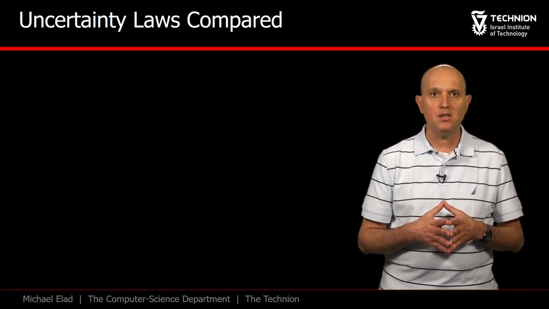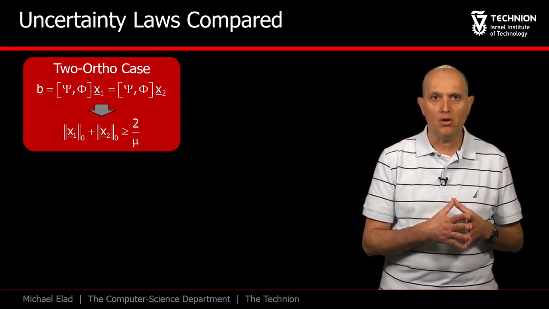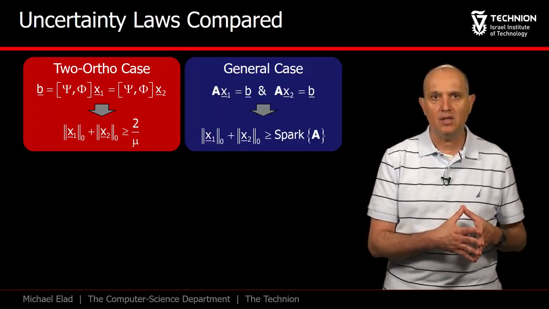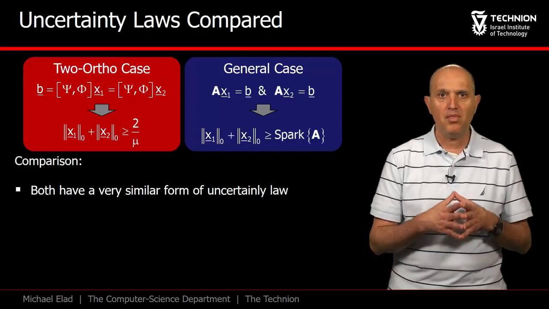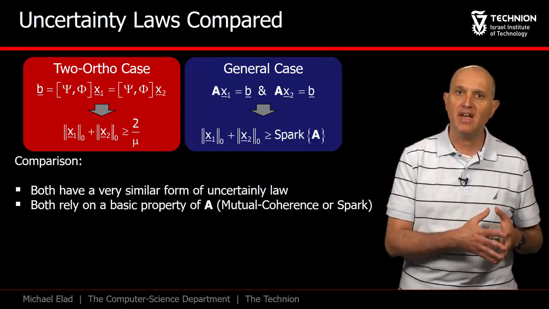Let's compare the two uncertainty laws we developed. In the 2-ortho case, the lower bound was 2 over the coherence. And in the new general setting, the lower bound is the Spark of A. Both these rules share the same structure, and both rely on basic properties of A.